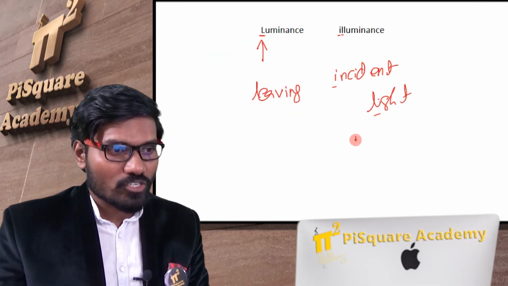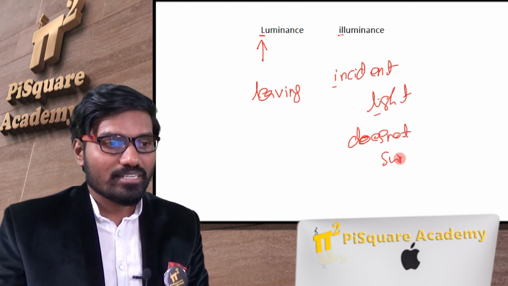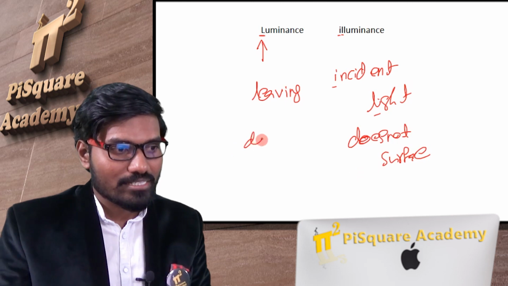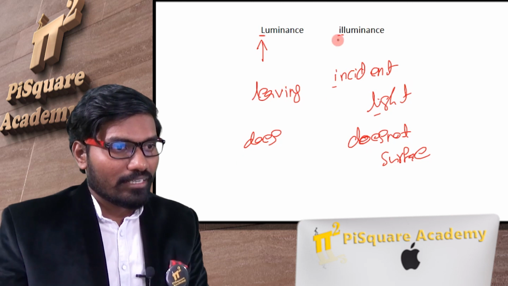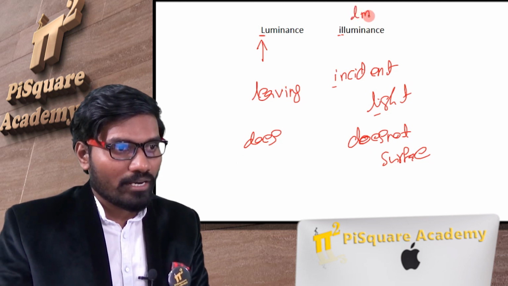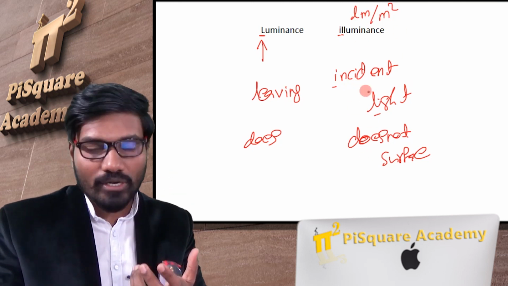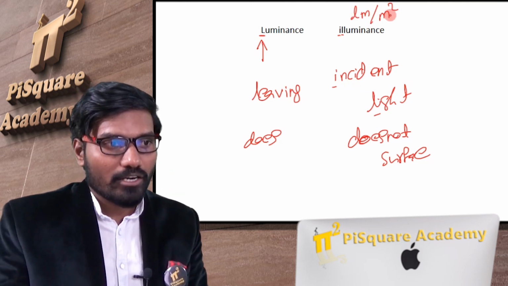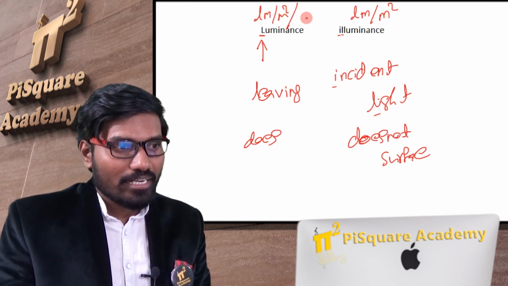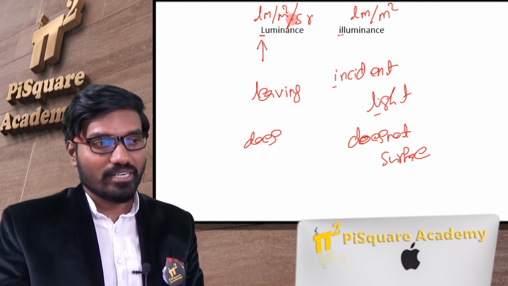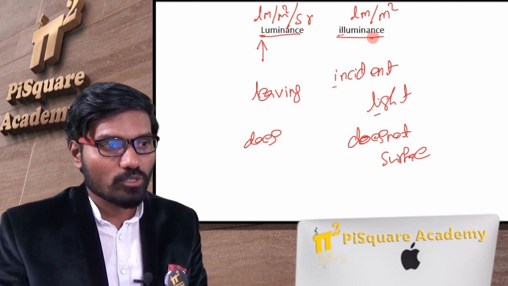And this does not depend on the type of surface. It does depend on the type of surface. The unit is lumen per meter squared, just the amount of light which is falling per unit area. Light per unit area is meter squared. This is in a specific direction, per steradian. That is the unit.